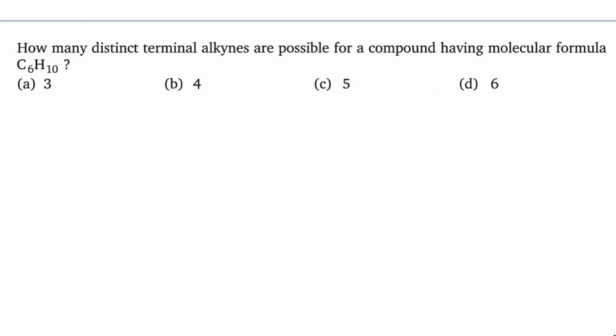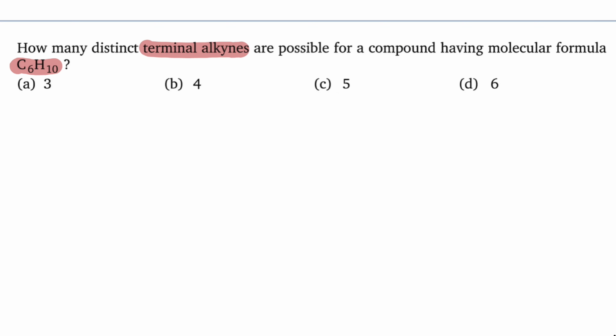Now let us solve some objective questions. In the next question, how many different terminal alkynes are possible for the compound having the molecular formula C6H10? He is asking terminal alkynes. 0 is not there, the answer.